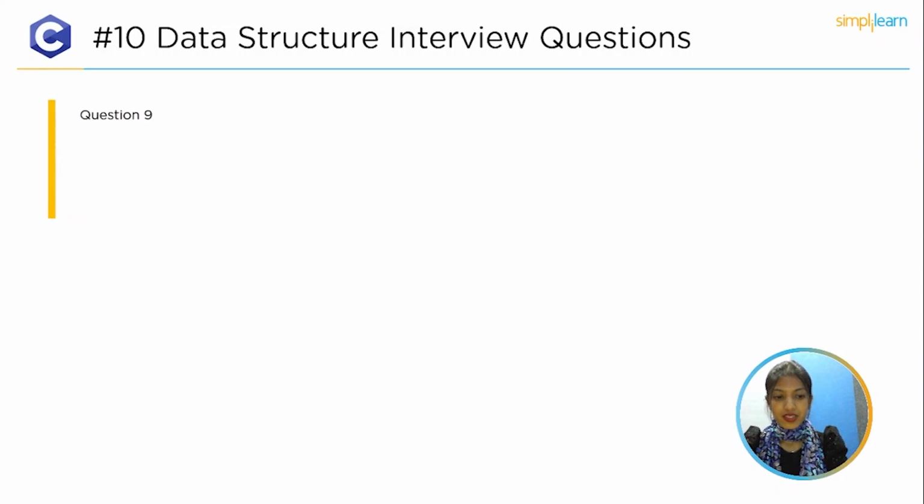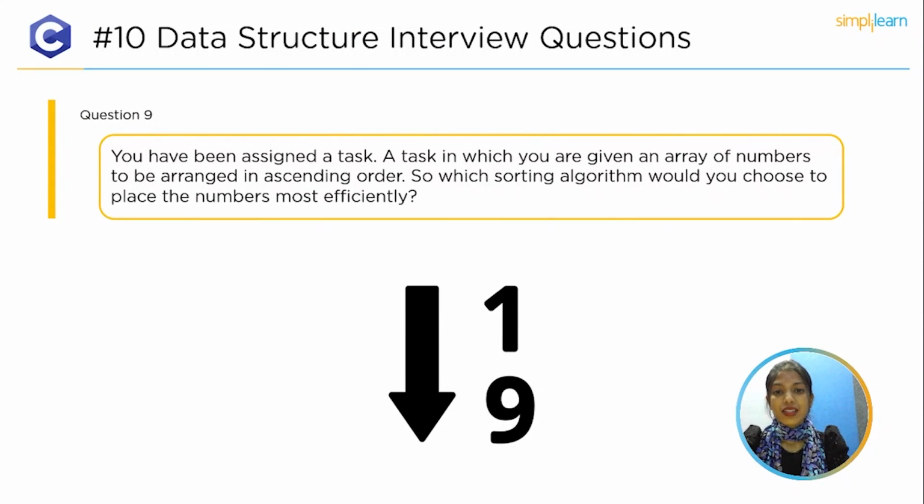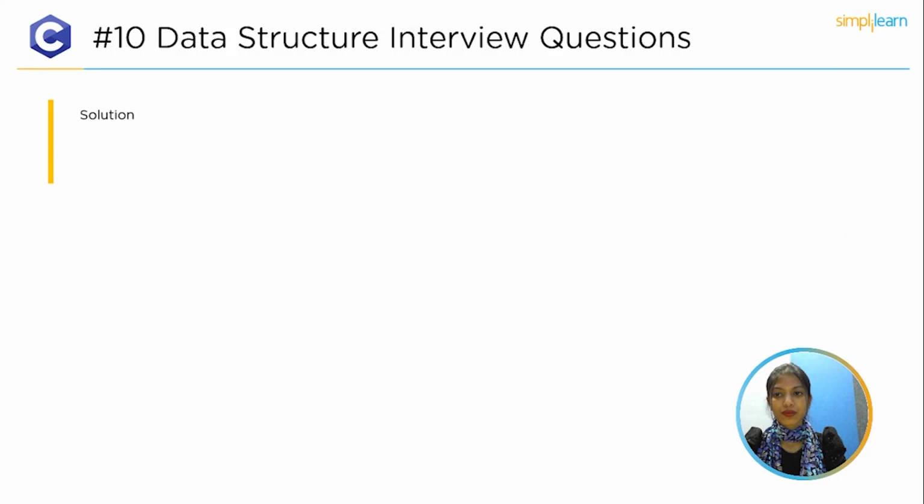The top 9th question is, consider you have been assigned a task in which you are given an array of numbers to be arranged in ascending order. So which sorting algorithm would you choose to place the numbers most efficiently? And the solution is quicksort algorithm.